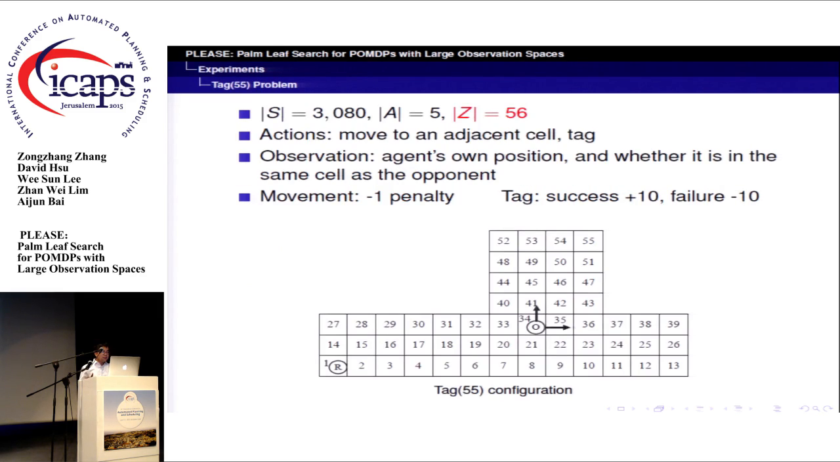Now let's see the empirical results of PLEAS on POMDPs with large observation spaces. The first problem we use is the Tag 55 problem. The problem has 56 observations. In the environment, a mobile robot moves in a 5x5 grid map with the goal of tagging an opponent that intentionally moves away. We use the problem to study the effects of varying the tuning parameter C and the heuristic function zeta.